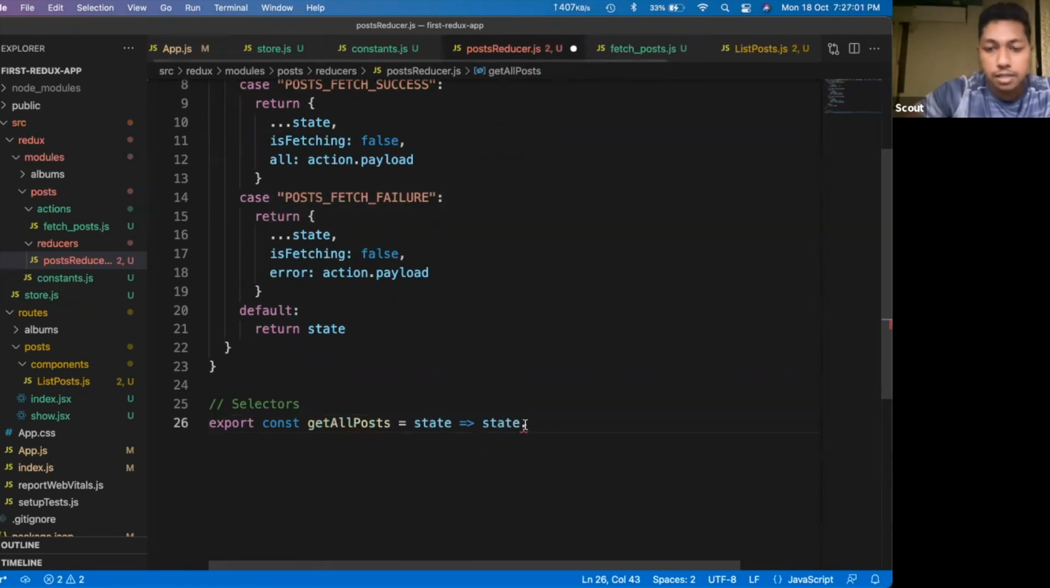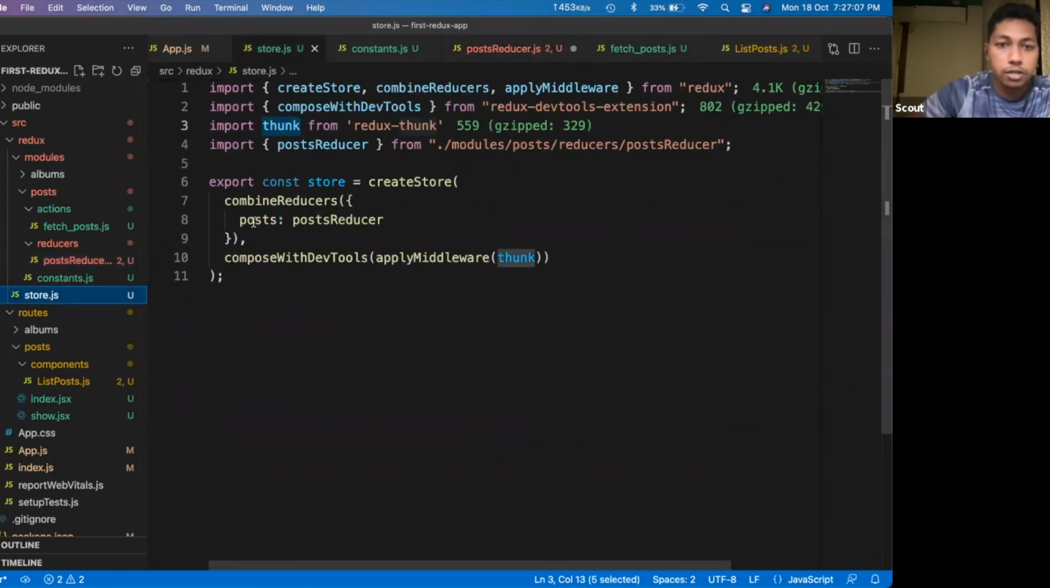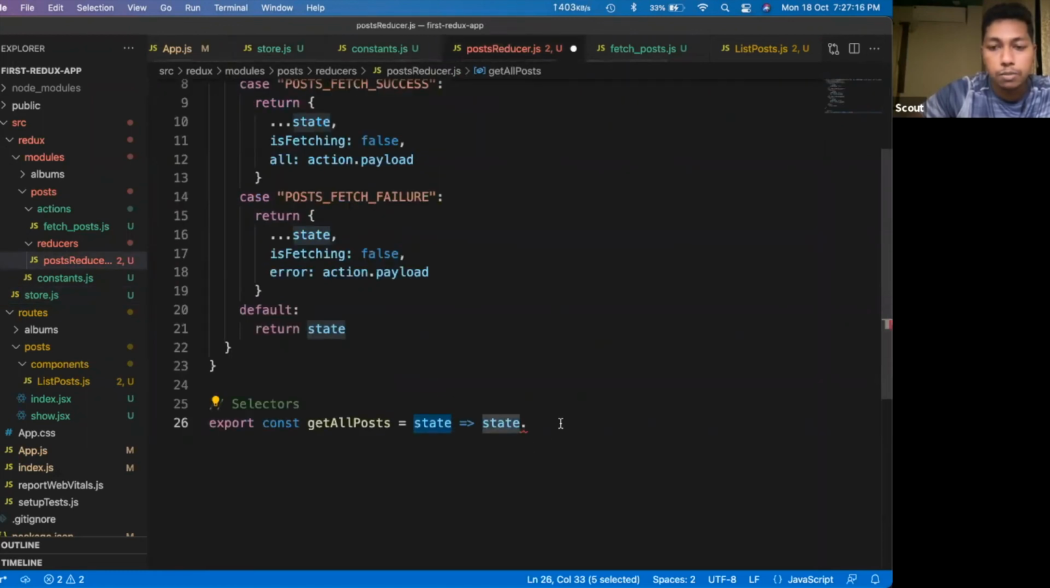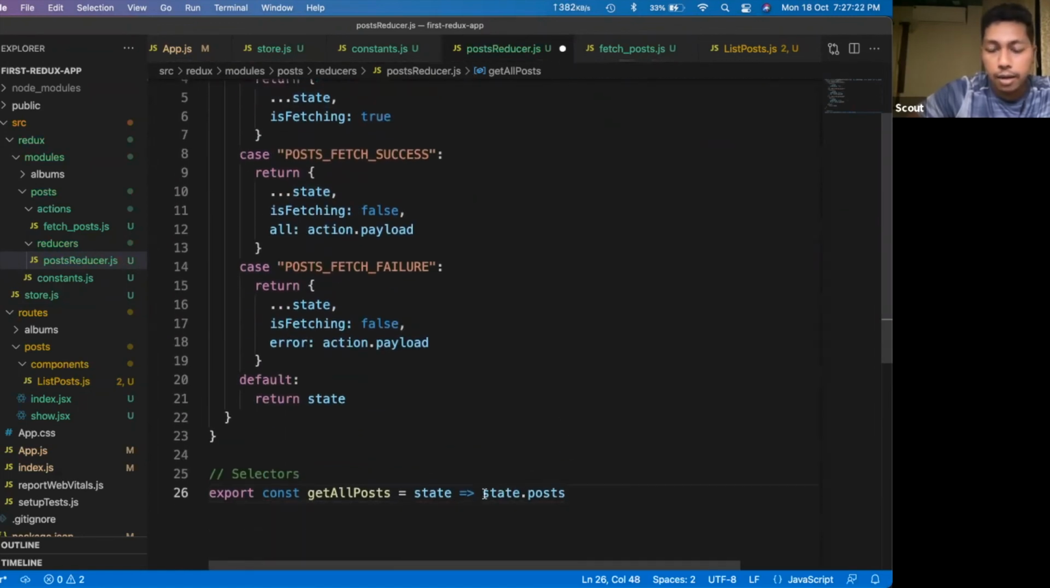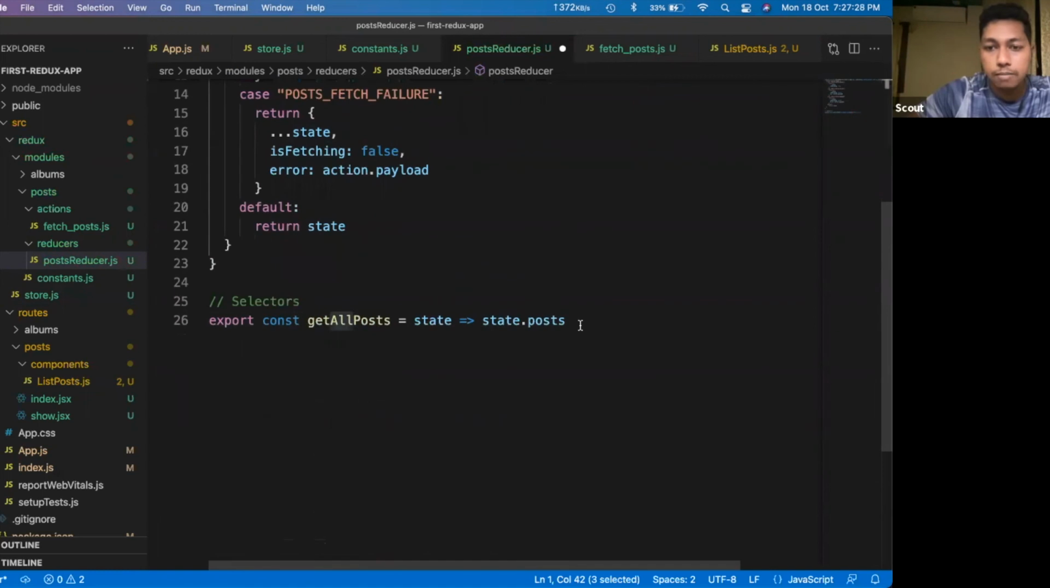From the state, this is a root state I'm referring to here. Root state means whatever state is here in our application. So in the root state, we have the posts inside this posts property. From the root state, I will take this posts. Once I get to this part, I have access to this whole variable, and from that I only want all posts.